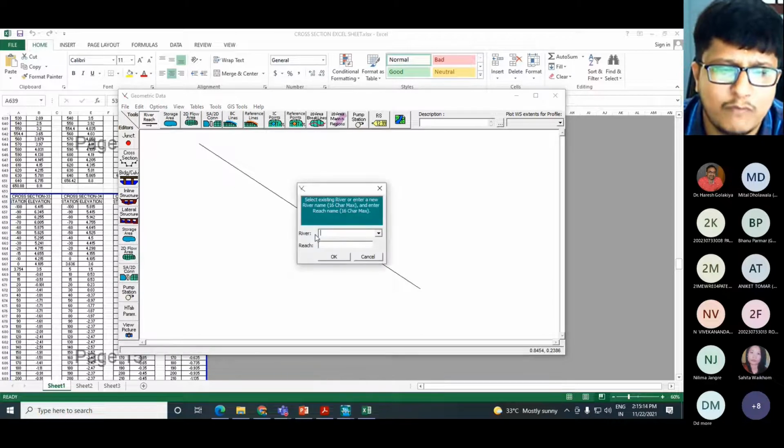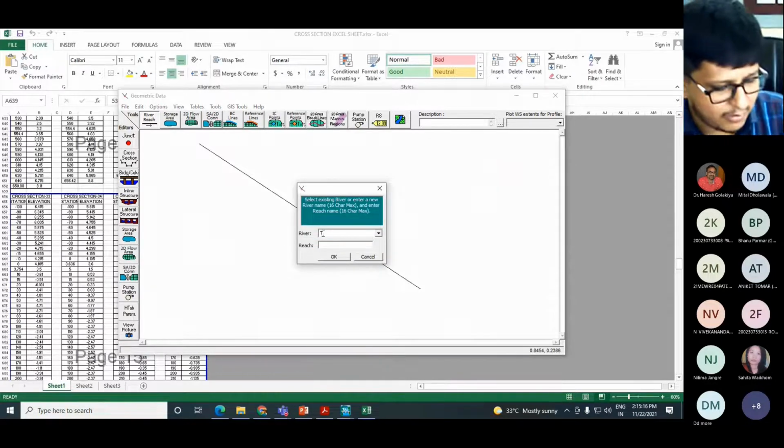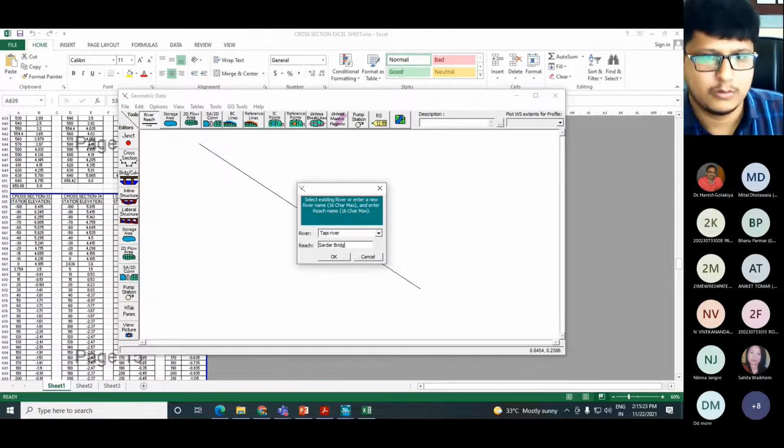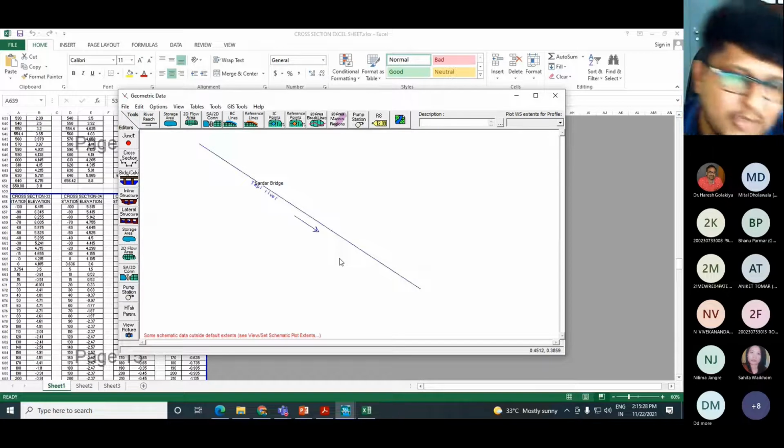It will ask you what your river name is. I will write the river name as Tapi River. And what is my river reach name? I will give the name as Sardar Bridge. I click on OK, and the name will be reflected on my screen.